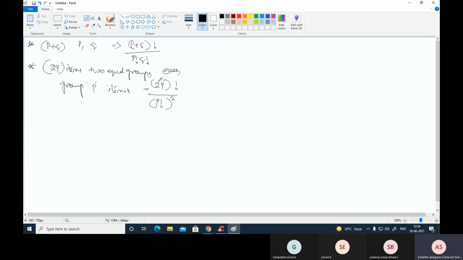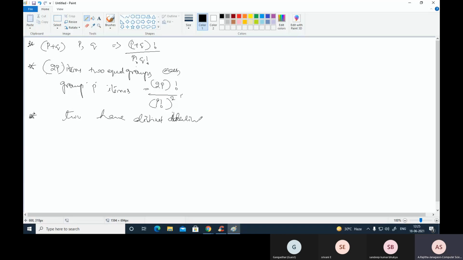That means in the same way, here p and q are both equal, so automatically p plus p, that is 2p factorial divided by p factorial q factorial, that means p factorial whole square. And the next one is the number of ways of dividing 2p items into two equal groups of p, where the two groups do not have distinct identity. Here, in this case, the two groups have distinct identity. That means distinct elements.